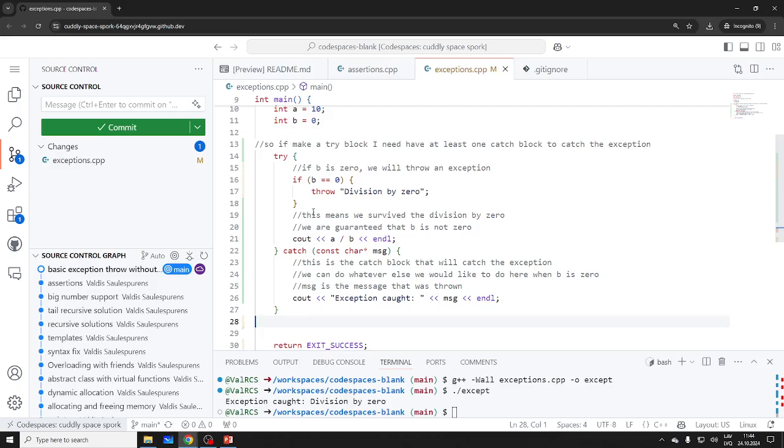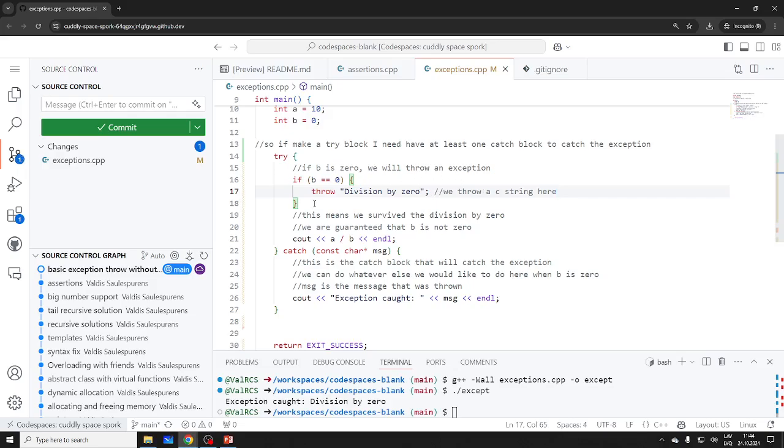So we can specify what type we are catching. Here we are catching this message, which is a constant. This is a C type. We throw a C string here.